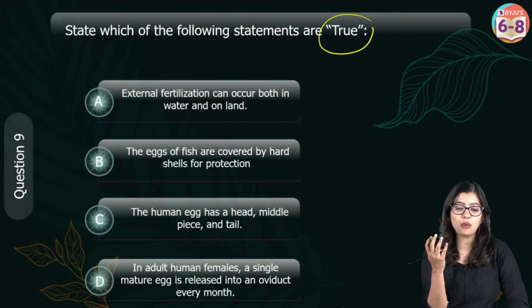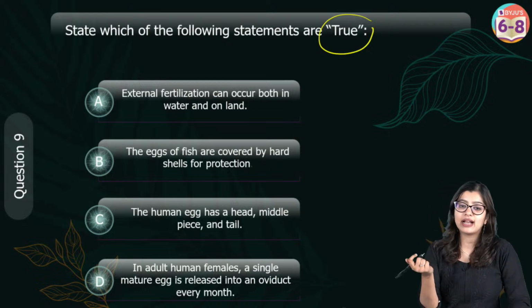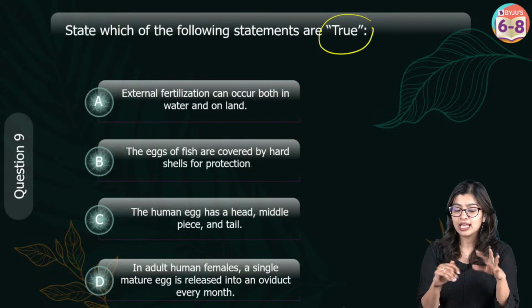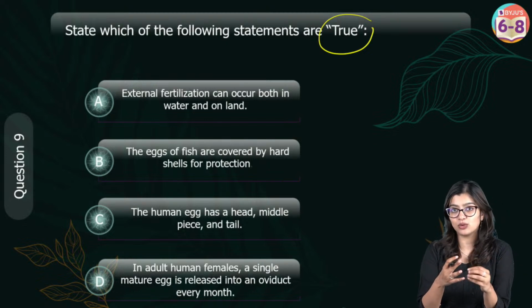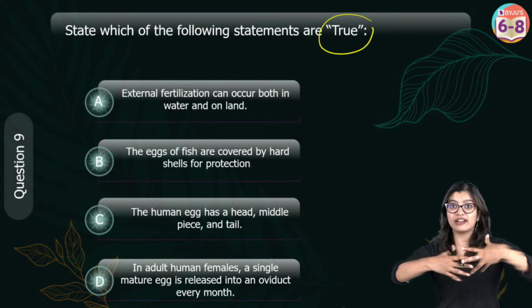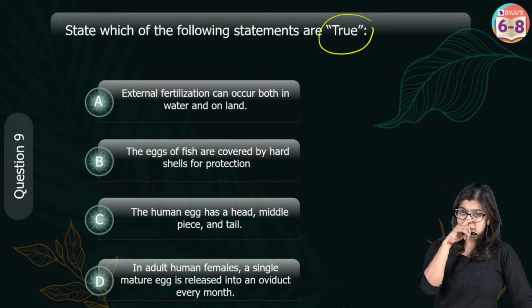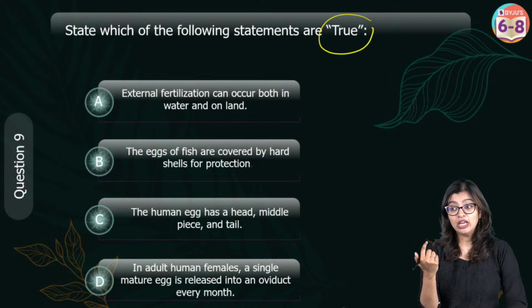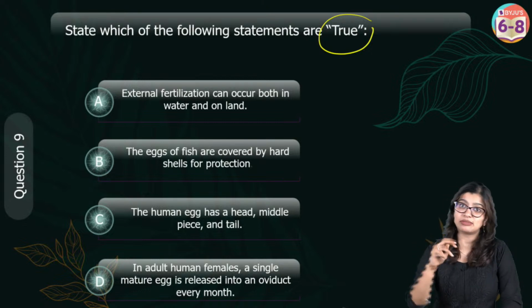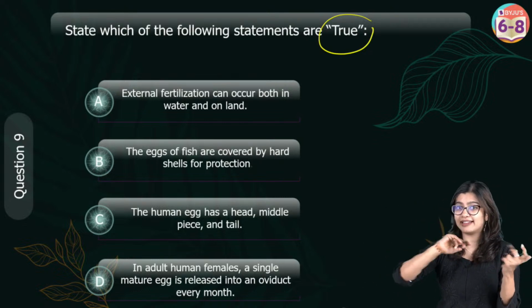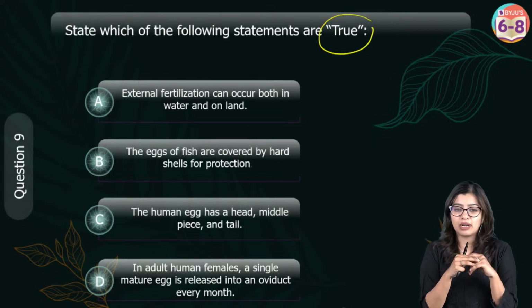Ma'am, what if more than one sperm fertilizes the egg? See, Gargi, 1 of 2 things can happen. First of all, more than 1 sperm cannot normally fertilize, because there are certain chemicals which get released around the egg, and once fertilization happens, more sperms cannot fertilize. But in some cases, for twins formation, sometimes 2 eggs may get released due to some chance, and then 2 sperm fertilizations can happen. But other than that, chances are very slim.